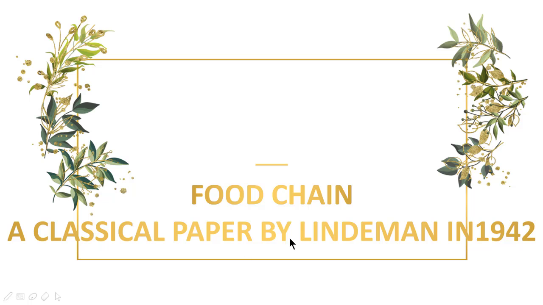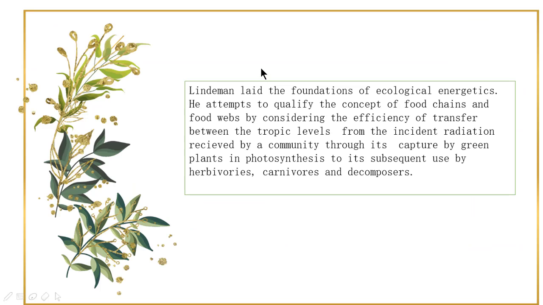Food chain. A classical paper by Lindeman in 1942. Lindeman laid the foundation of ecological energetics. He attempted to quantify the concept of food chain and food web by considering the efficiency of transfer between the trophic levels, from the instant radiation received by a community to the capture by green plants in photosynthesis to its subsequent use by herbivores, carnivores, and decomposers.